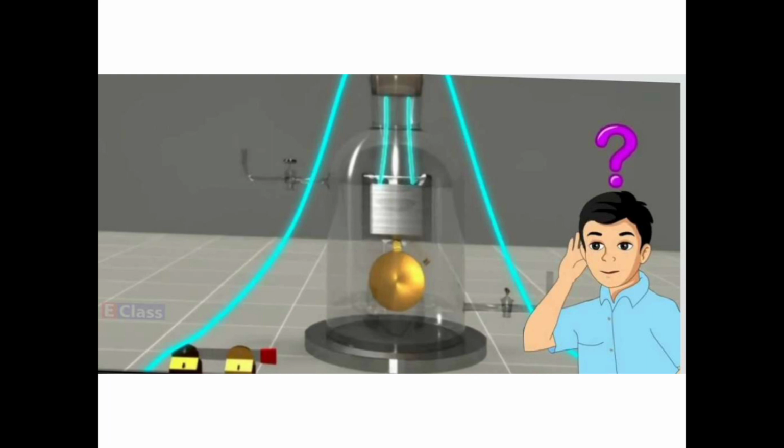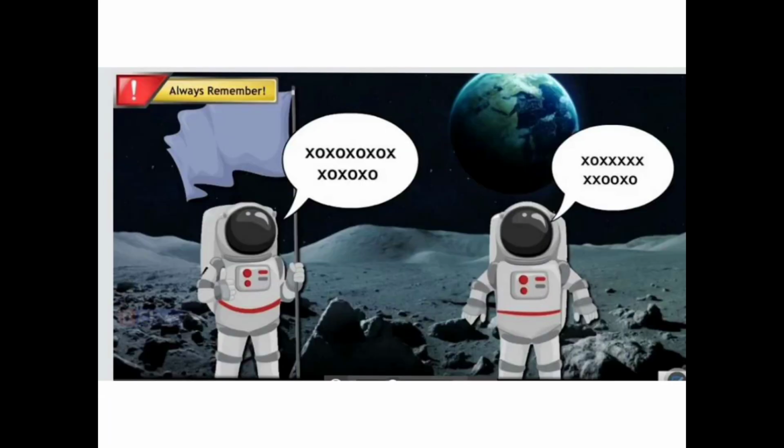Now I'll tell you one fantastic thing. Two astronauts are there on the moon. If they talk with each other, one person speaks, the other person is not able to hear it. Do you know the reason? What must be the reason?